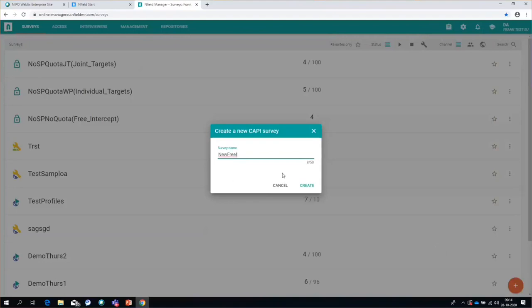And as you can see, I don't have to choose what survey type I'm going to use. That is not because there is only one survey type at this moment in the online manager. That is because we have actually moved the decision of the survey type later on, because the survey types we actually know are not as much survey types. There are different assignment methods. And we have moved that decision to the point where you actually start making those assignments, where that makes a lot more sense than immediately in the beginning when you create a CAPI survey.